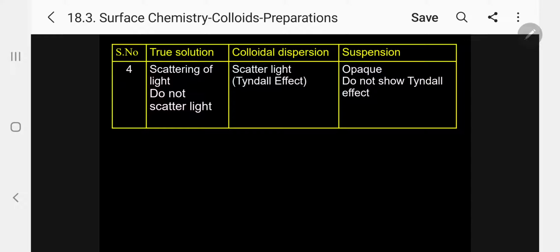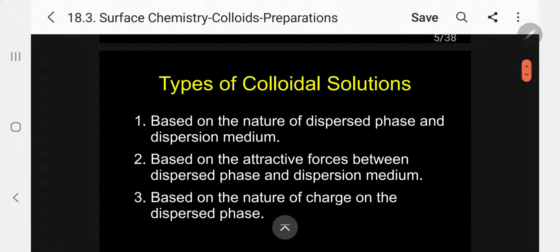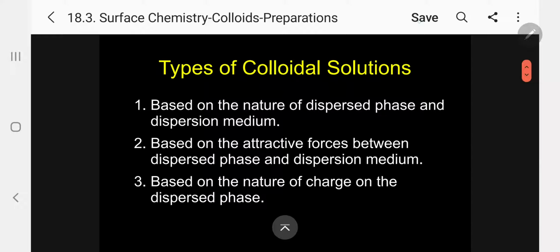It will be seen in detail later. Suspension is opaque, that is, it does not show the Tyndall effect. Light will not pass through. So, this is the difference between true solution, colloidal solution and suspension.